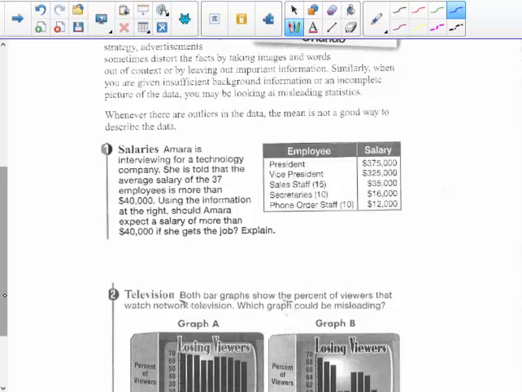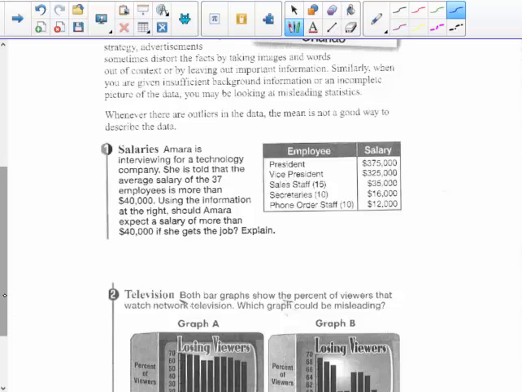So here's an example. Amara is interviewing for a technology company. She is told that the average salary of the 37 employees is more than $40,000. Using the information at the right, should Amara expect a salary of more than $40,000 if she gets the job? Explain. Well, I can see that there is a president, one of those, and a vice president, one of those, and their salaries are much higher than the salary of the staff or the sales staff, the secretaries, and the phone ordering staff.